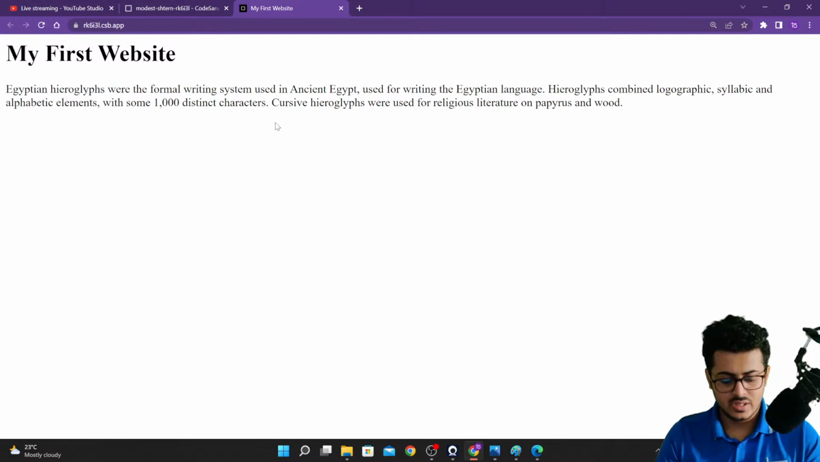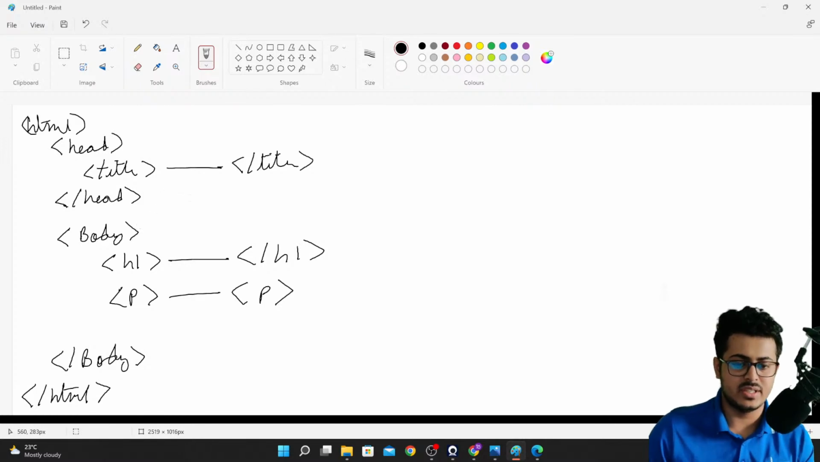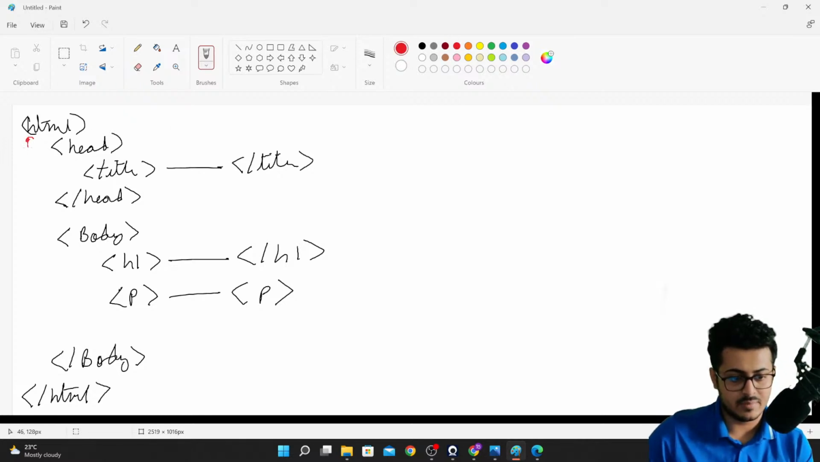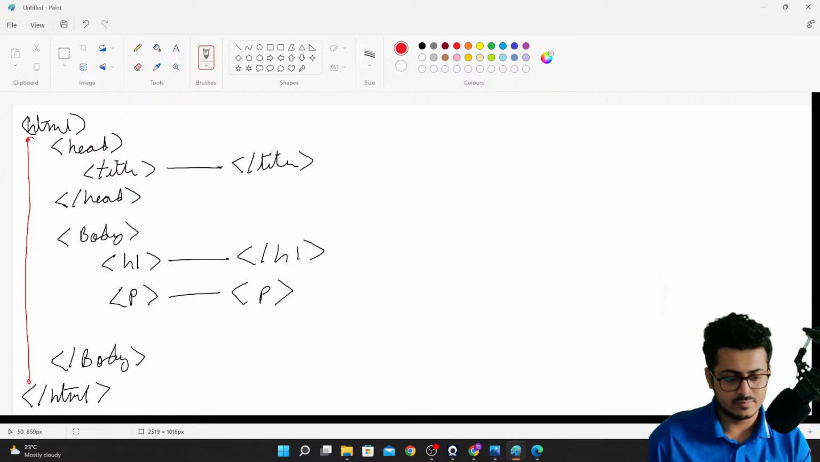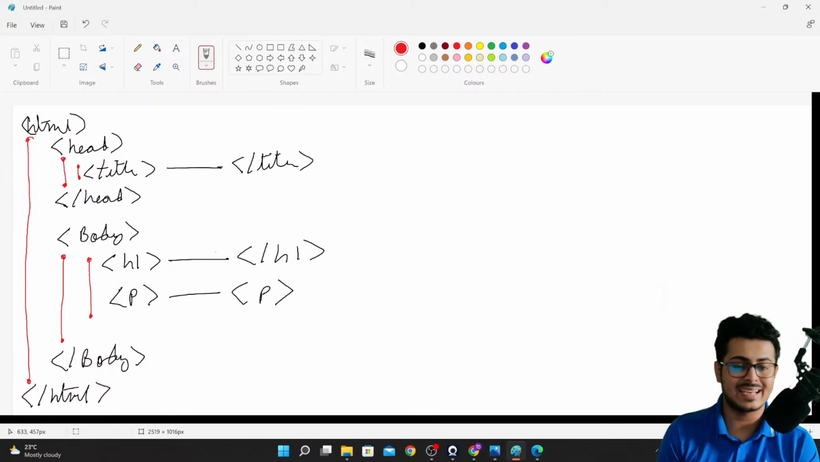Okay, great. So now what we need to do is go back. This is the code that we have written right over here. As you're able to see, there is some hierarchy within the code as well. You have HTML at the far end. Then inside you have your head tag and then the body tag at the same level. Then you have your title tag, and your h1 and your p tag at the same level. So there is some kind of hierarchy that is maintained inside our code.